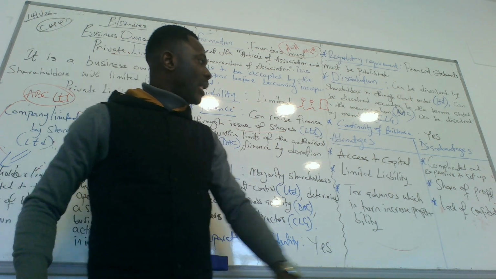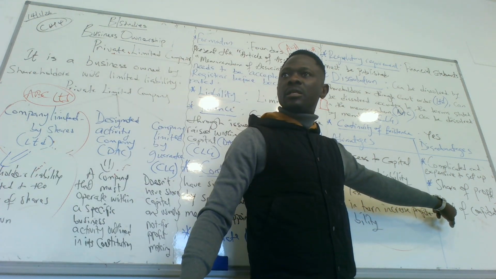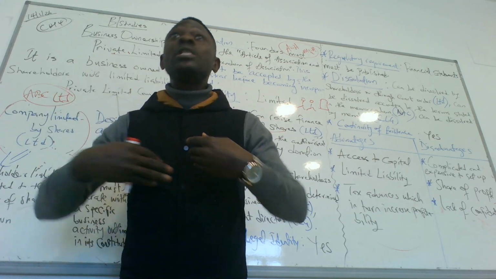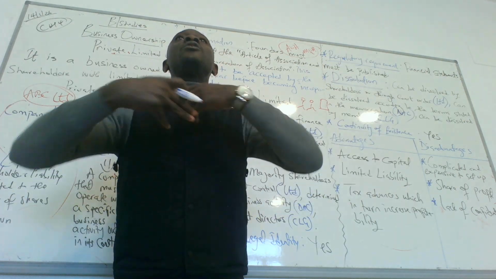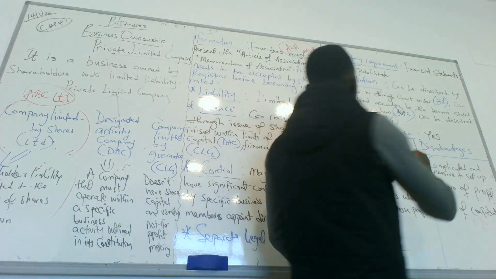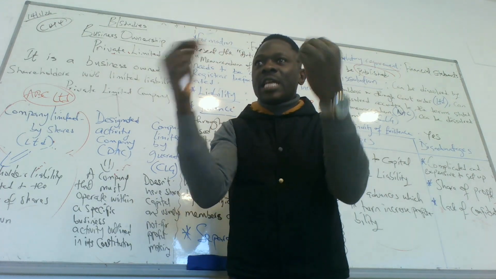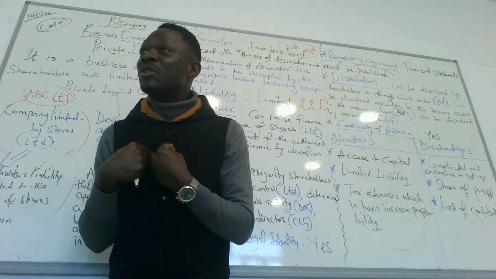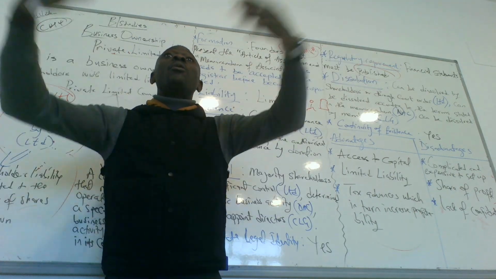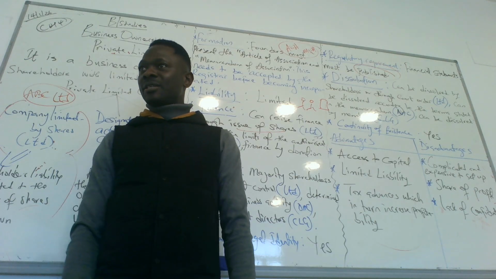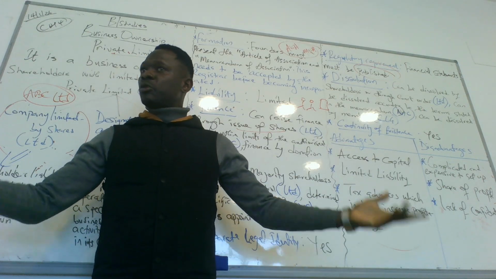The last point, lack of confidentiality, yes. It simply means there's nothing you can keep. Whatever you do is being exposed to the world. You have to show it to the world. You have to publish your financial statement, and your financial statement shows your strength, the money you make. So the whole world must know the money you make. So that means there's no confidentiality. Unlike a sole trader and partnership, you keep it to yourself.